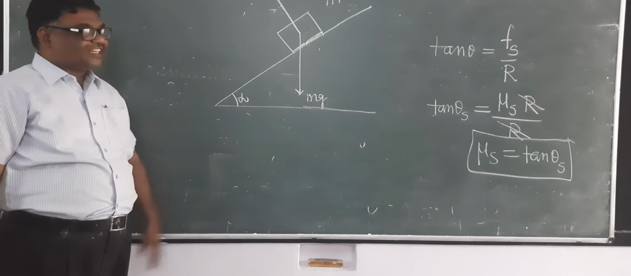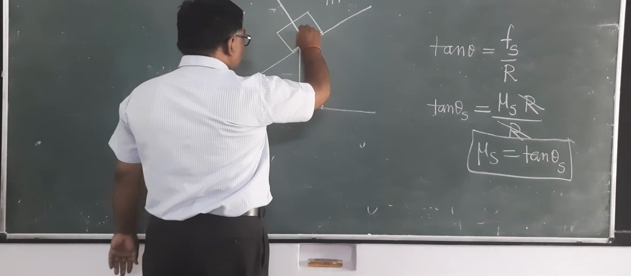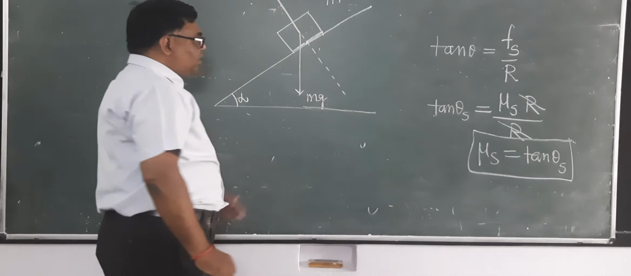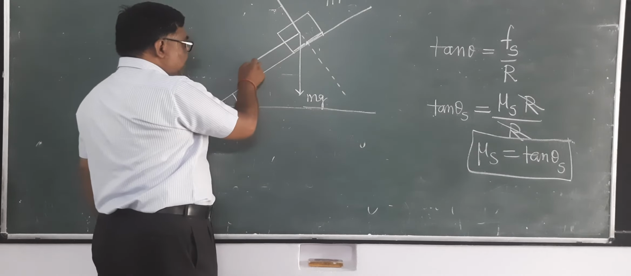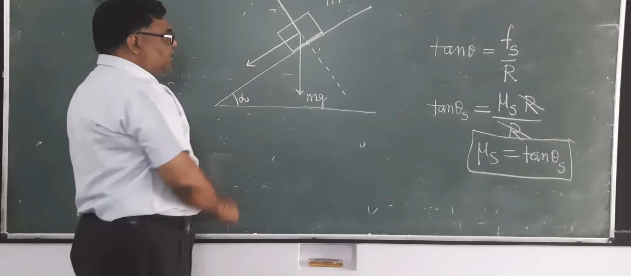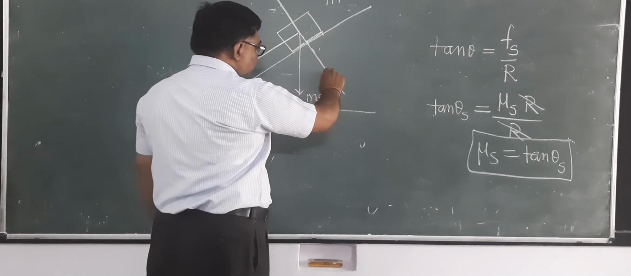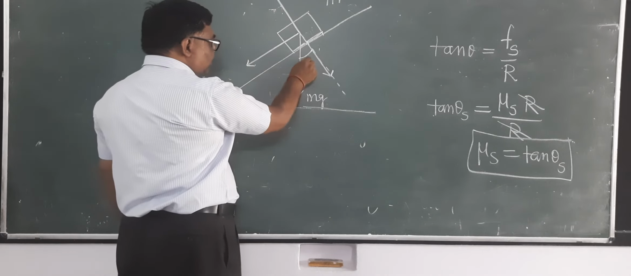So mg is acting in this direction. Now see here, we can resolve mg into two directions: one normal to the incline and the other parallel to the incline. It is clear? One component is this and the other component is this. So you can see here, this is alpha, so this will also be alpha.